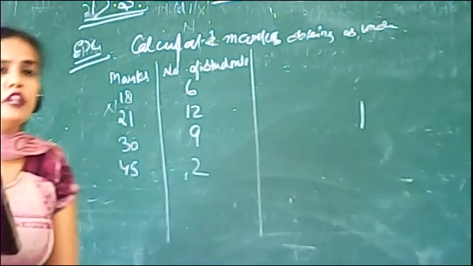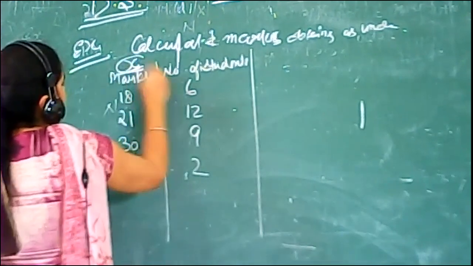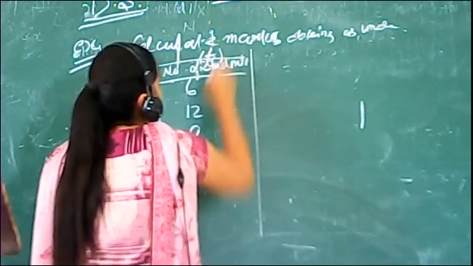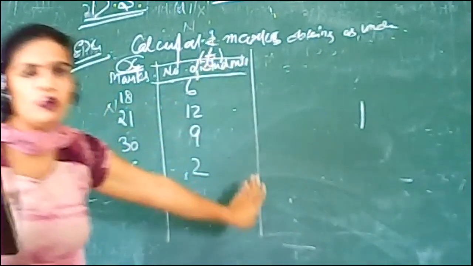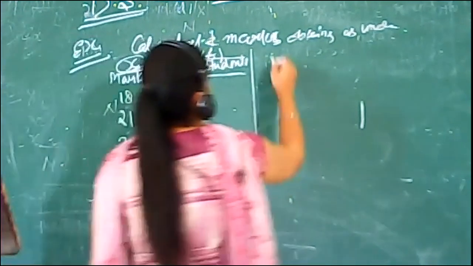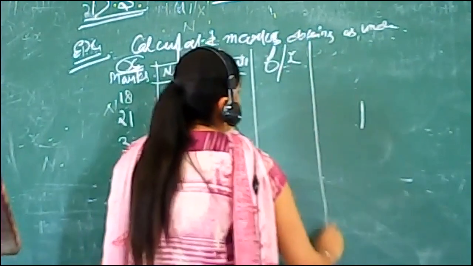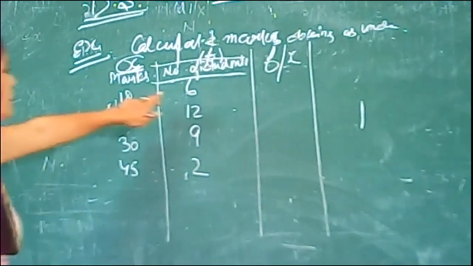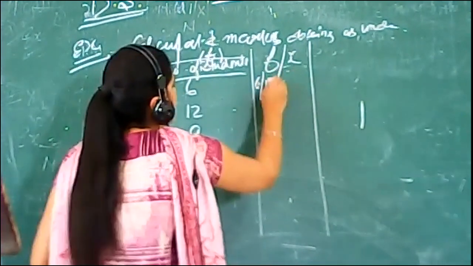The marks are denoted with the value of x series, and the number of students is denoted with the frequency f. So after this, we find the frequency divided by the x value, the reciprocal of the items. First of all, the f value is 3 and the x value is 18.